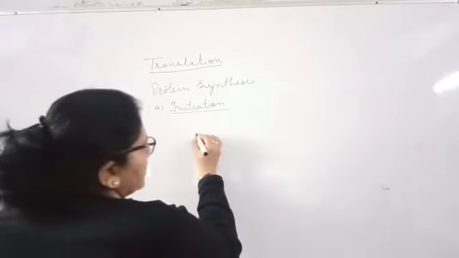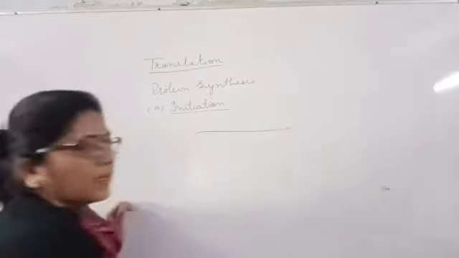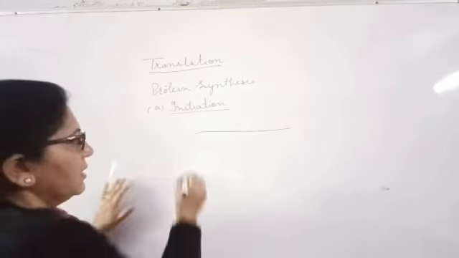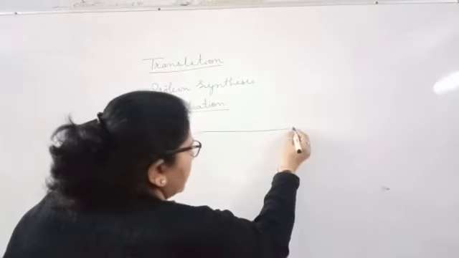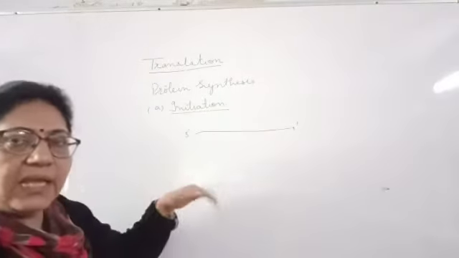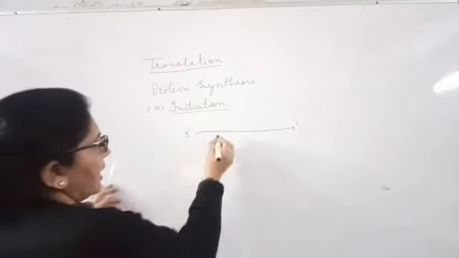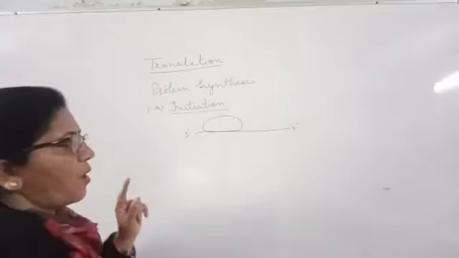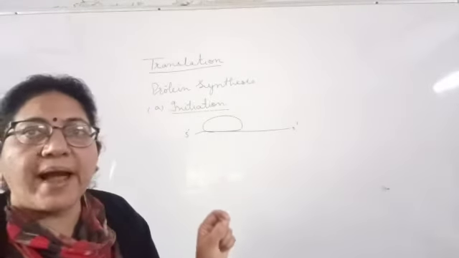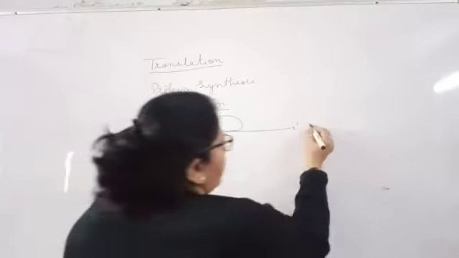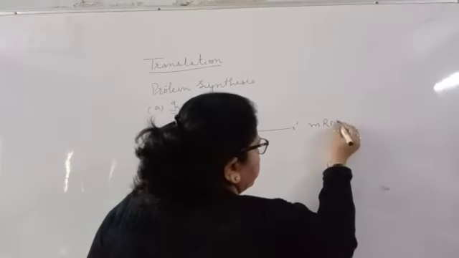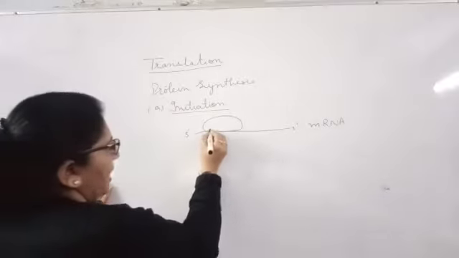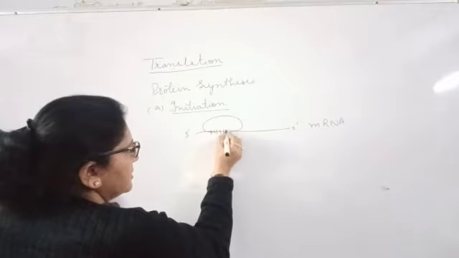When the messenger RNA comes out from the nucleus to the cytoplasm with 5' to 3', it gets attached to the small subunit of the ribosome, because the small subunit has the binding site of mRNA. So they are getting attached to the ribosome. Here we have the codons.